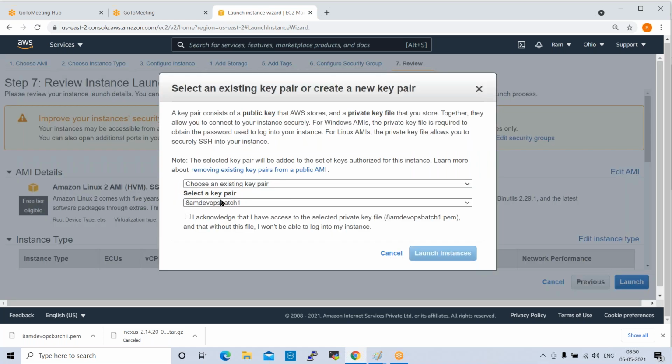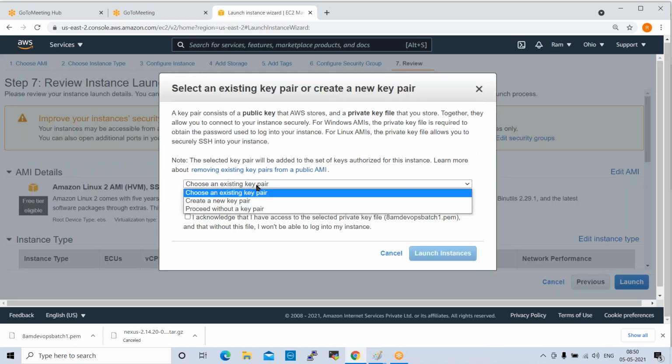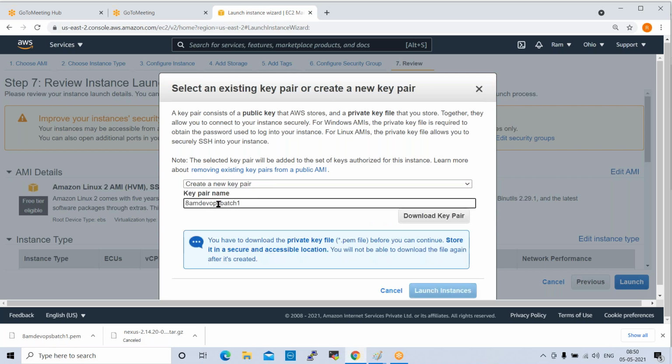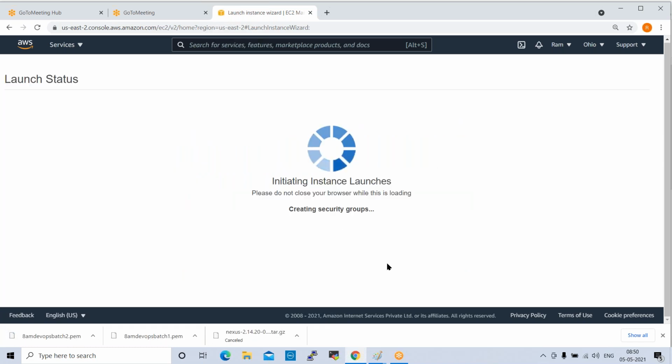Instance. For the key pair, you can create a new key pair and give the name. We already downloaded a key pair here, or else you can download again. I'm giving 2. Download key pair. Launch instance. Click on launch instance.